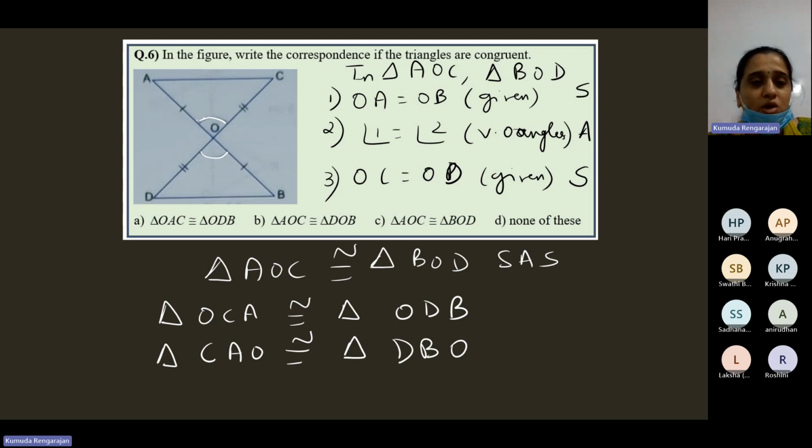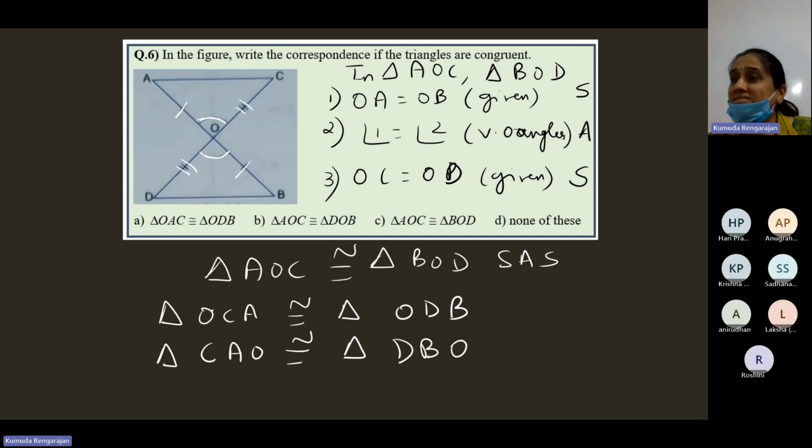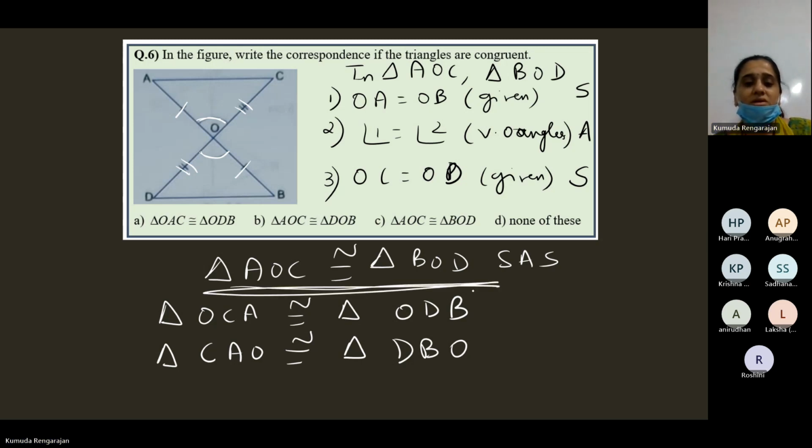Yeah, children. So vertically opposite angles are equal. Then this side is equal to this side marked. This side is equal to this side marked. So by the SAS congruence criterion, the two triangles are congruent, and this is the order which is given in one of the options. So option C is the correct option.